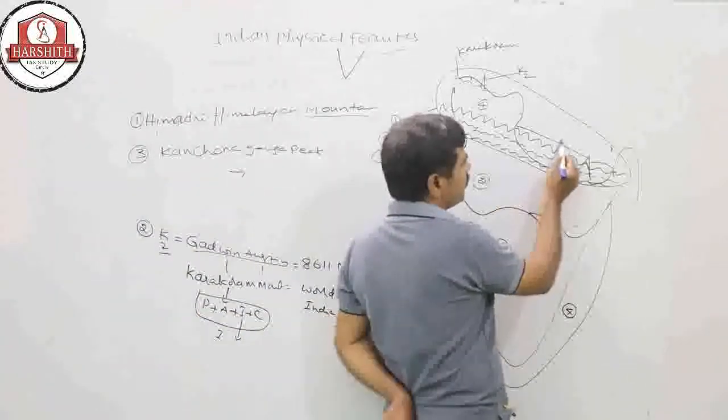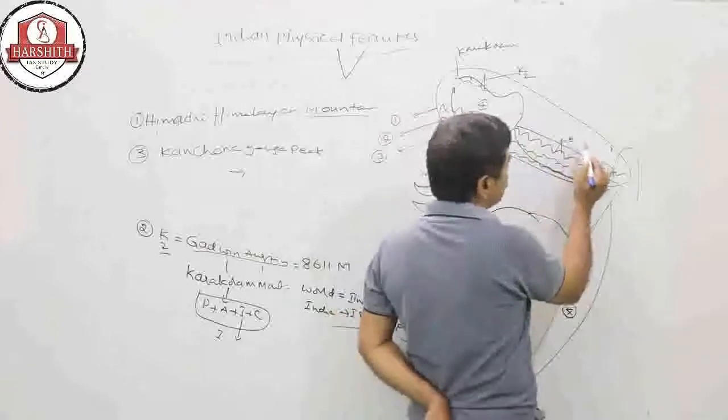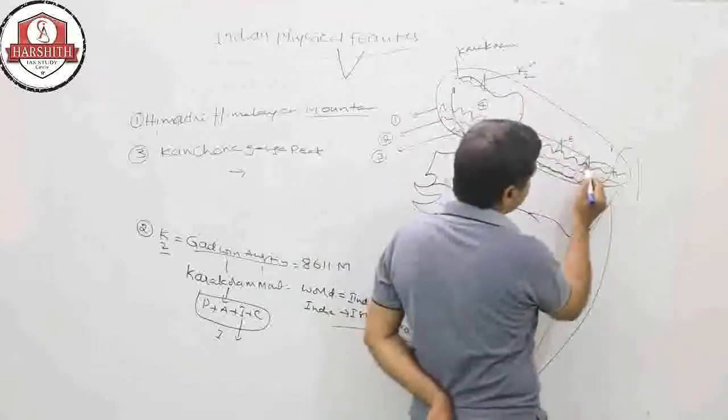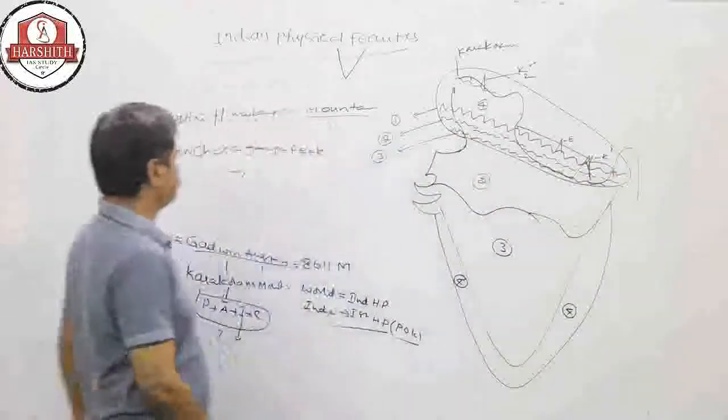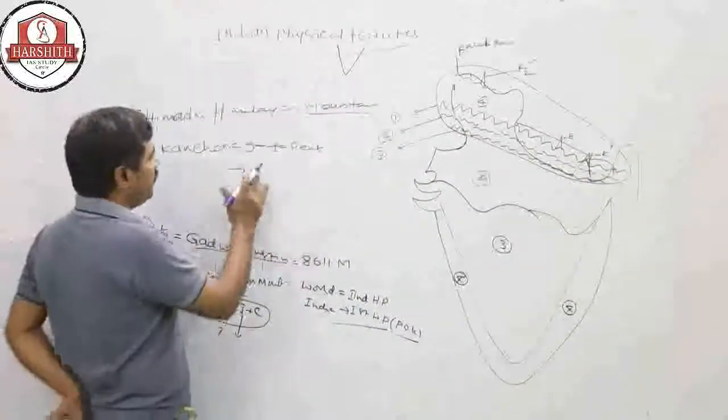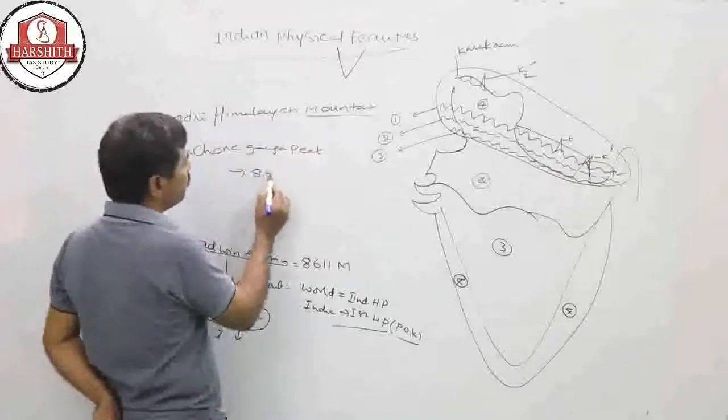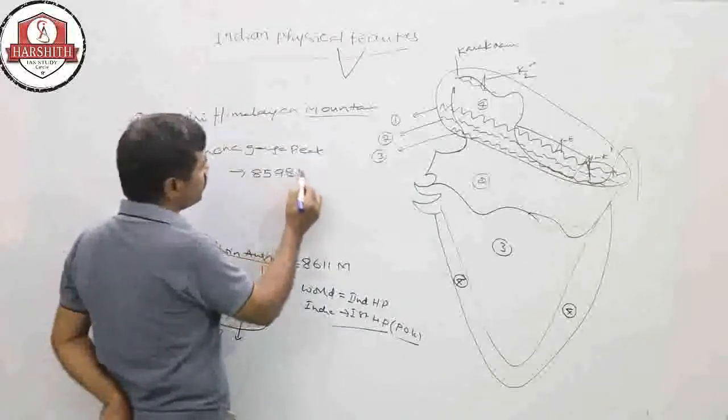This is Everest, this is K2, this is Kanchenjunga peak. The height of Kanchenjunga is 8598 meters from sea level.